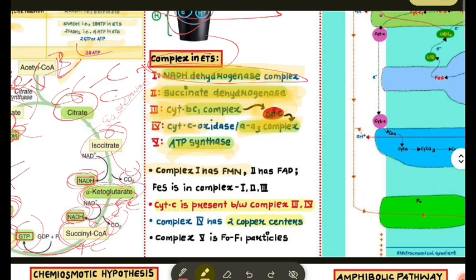Complex 1 has iron, 2 has FAD, very cool.